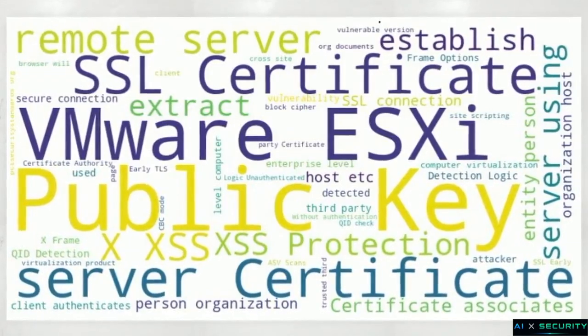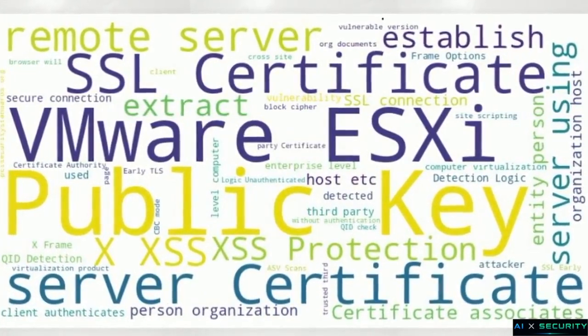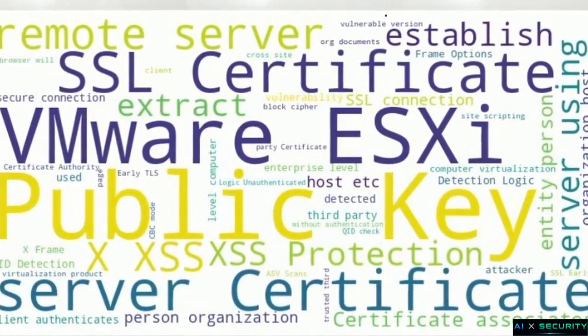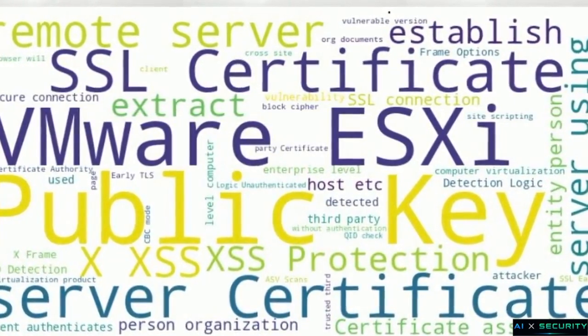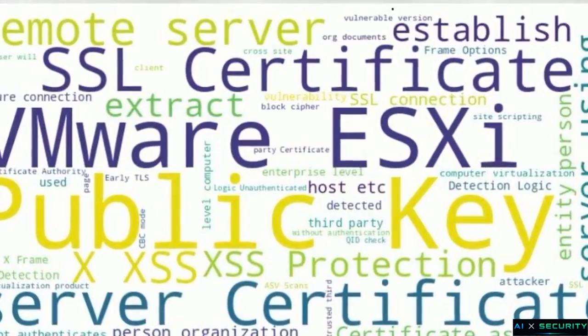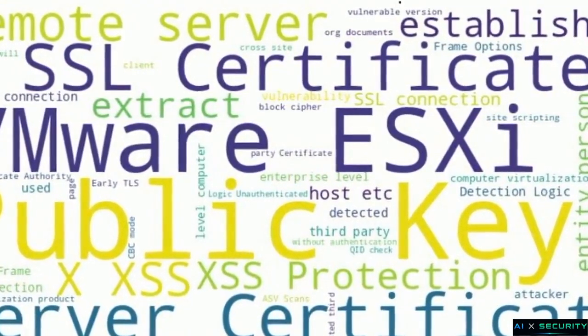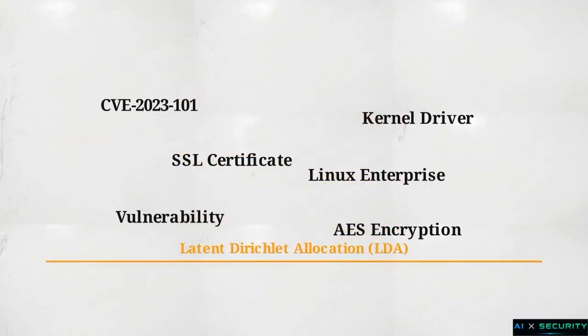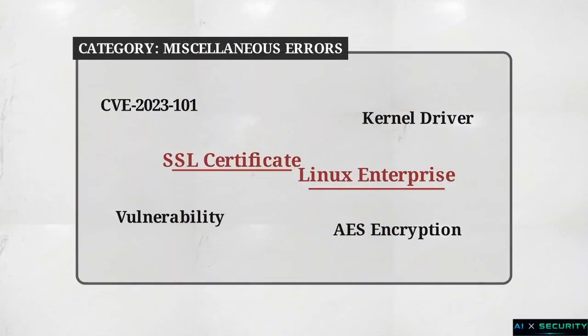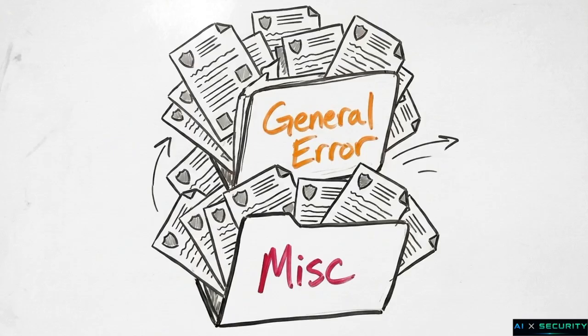This word cloud, generated from a Cisco dataset of nearly 70,000 vulnerability descriptions, shows the scale of the challenge. We are looking at highly specific, technical vocabulary dominating the landscape. Older techniques for sorting this text, like latent Dirichlet allocation, struggle here. They parse the data too broadly, failing to accurately group this dense technical jargon into usable categories.